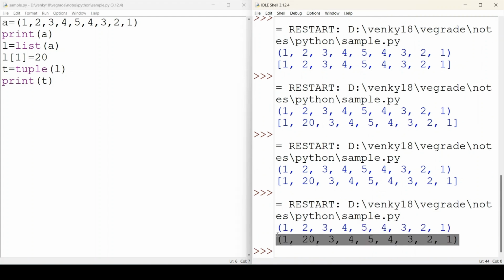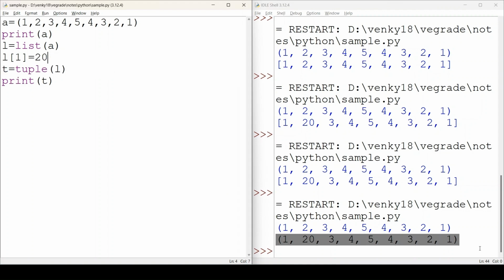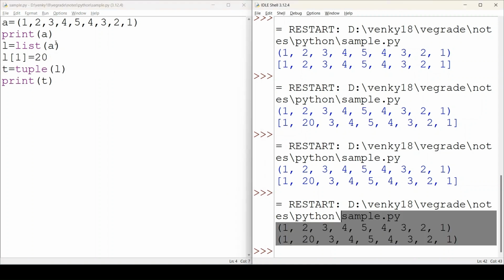First of all, it is changed to a list. After updating the list, we have changed the list into a tuple by using the tuple method. So if you want to convert any tuple into a list, we can use the list method. And if you want to convert a list into a tuple, we can use the tuple method. That's it.